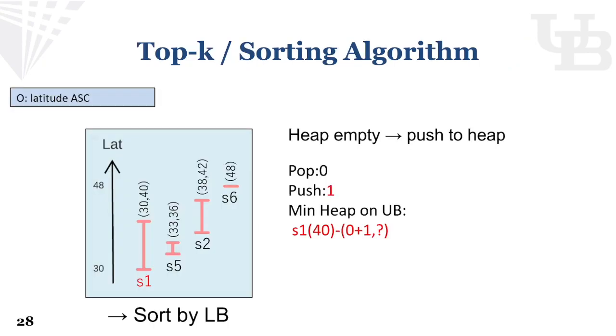The algorithm expects the input to be sorted on the lower bound attribute value we are sorting on, and we record a watermark for the number of tuples we popped from the heap and the number of tuples we pushed into the heap. Starting from S1 with lowest lower bound value 30 and empty heap, we know no heap is popped yet, so we push S1 into the heap, and we know the lower bound position for S1 is 1 since S1 has no guaranteed precedings, and we increase the push count by 1.